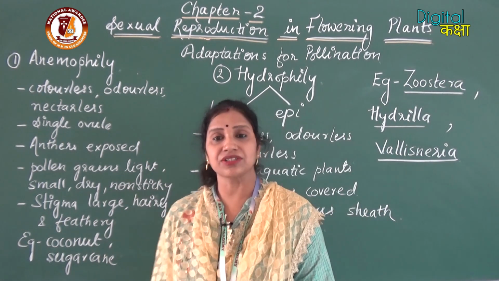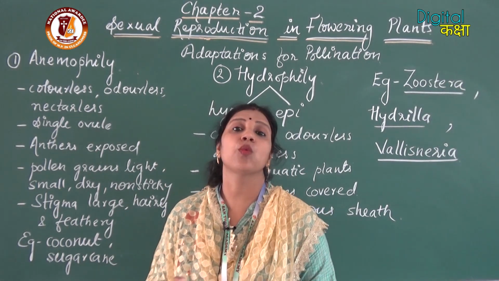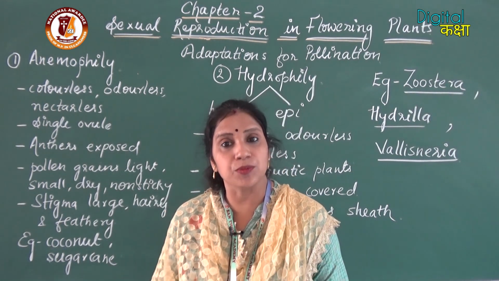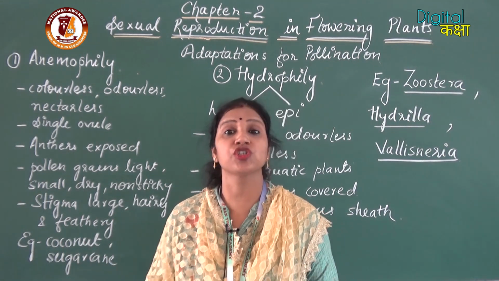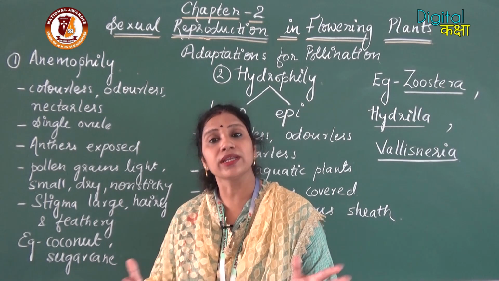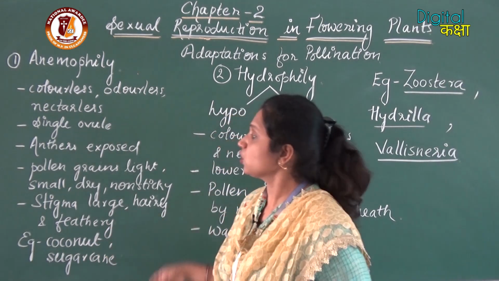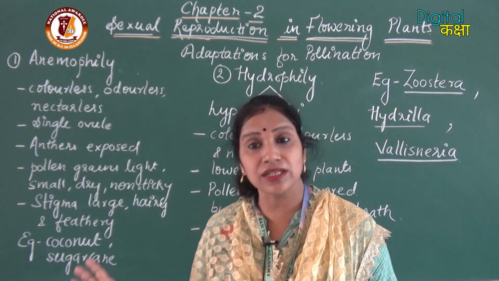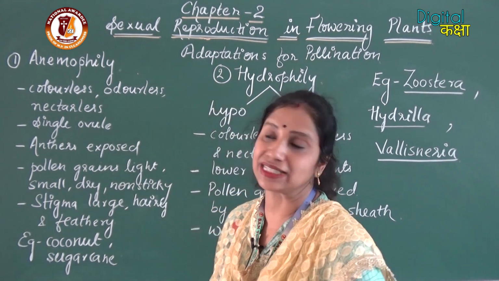The third characteristic of such plants is that the anthers are well exposed. If the anthers are well exposed, only then will the pollen grains be exposed to the wind. So the pollen grains will be flown away along with the wind currents. The anthers should be well exposed and open for easy dispersal of pollen grains.